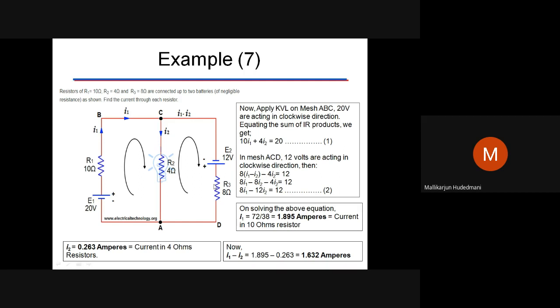However, I have narrated to you the easy concept of taking the direction of travel as leaving the positive of the battery and getting back to the negative of the battery, because you can write the V equals I into R concept. You can see here 20 equals 10 into I1 plus 4 into I2.